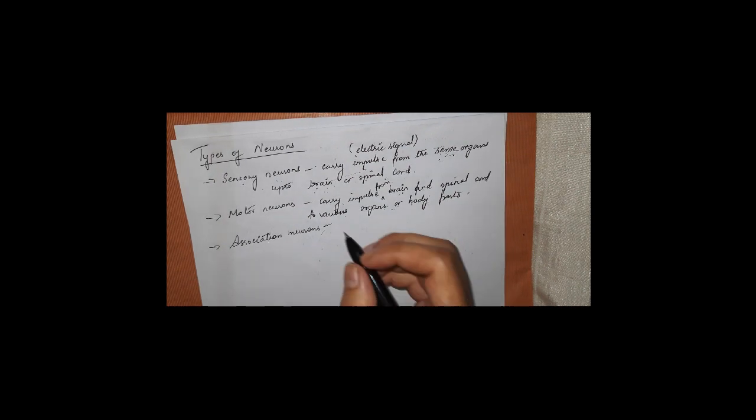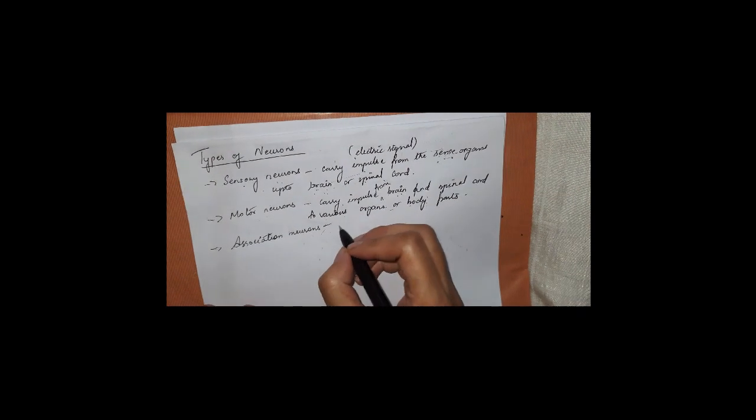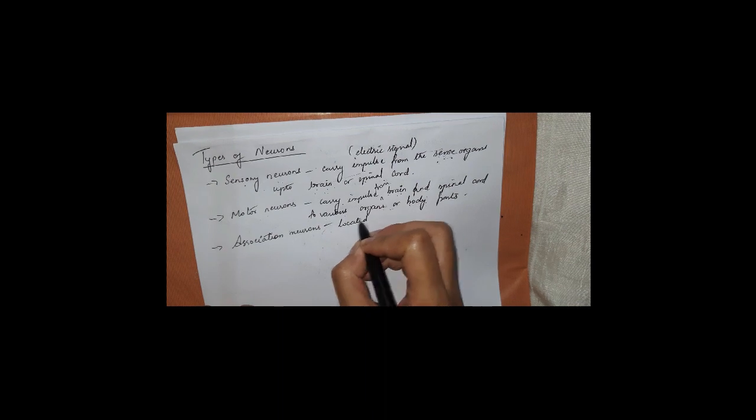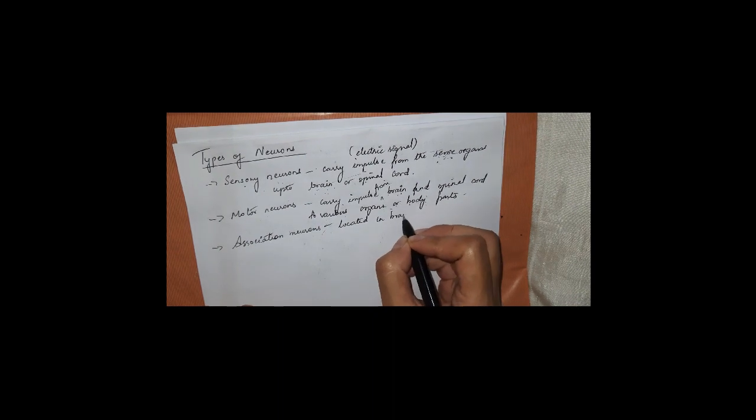And then these association neurons are located in the brain and spinal cord.